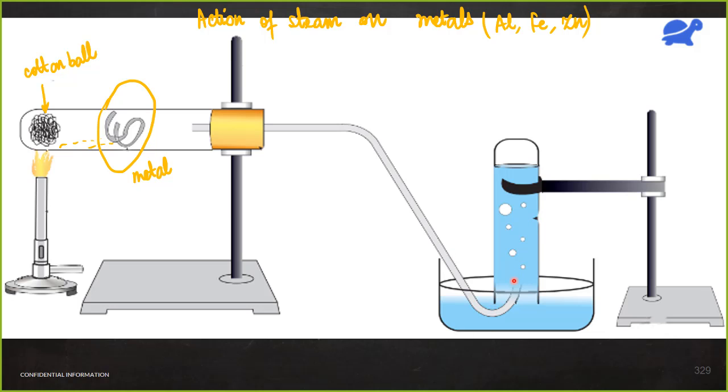So this hydrogen gas slowly rises up and displaces the water. It pushes the water downward, and hydrogen gas gets stored at the top. If you bring a burning candle near it, the hydrogen gas will burn with a pop sound. So what do we have here? We have hydrogen gas. What is this method of collection? How have we stored this hydrogen here? What is this method known as?